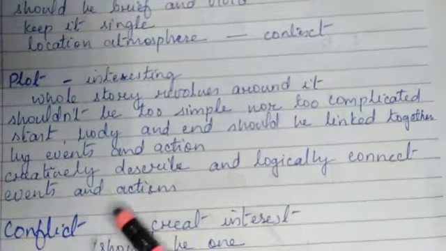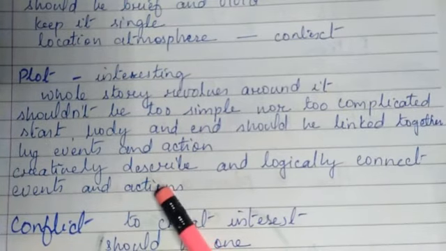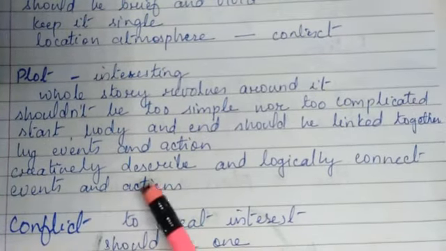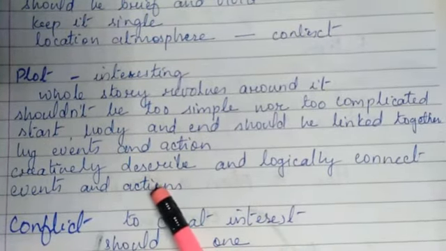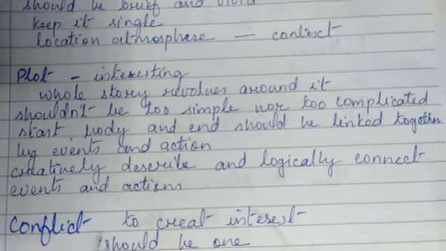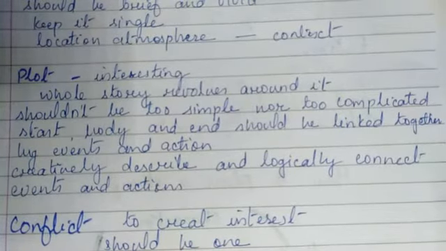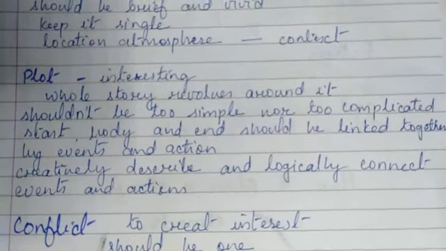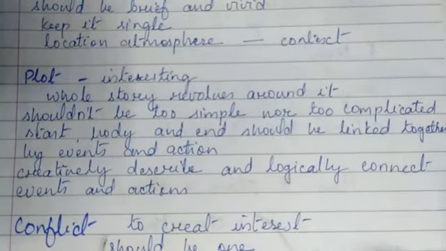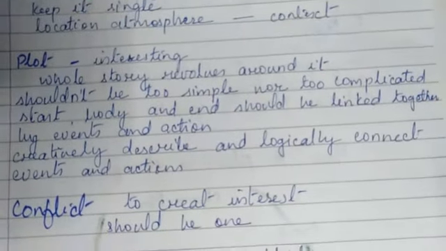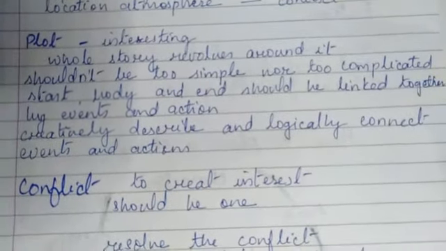We need to creatively describe and logically connect events and action. You have to keep in mind, when you're writing a story, you have to be creative. That is, while describing, you need to be very creative. You need to use your creativity, and then you have to logically connect and write the events and actions.